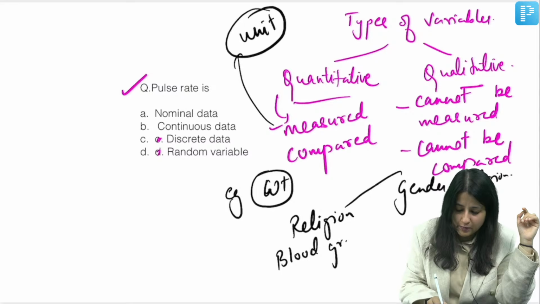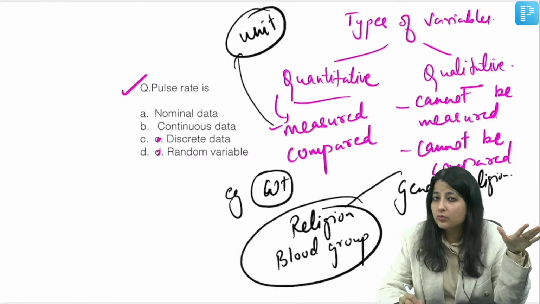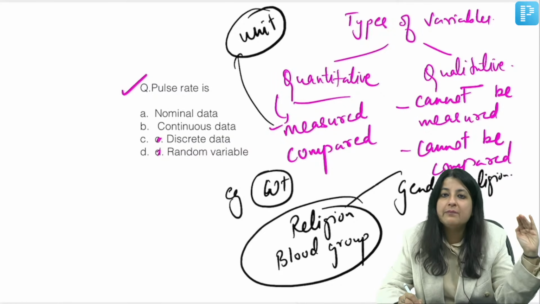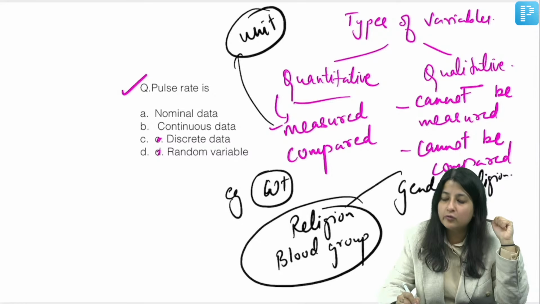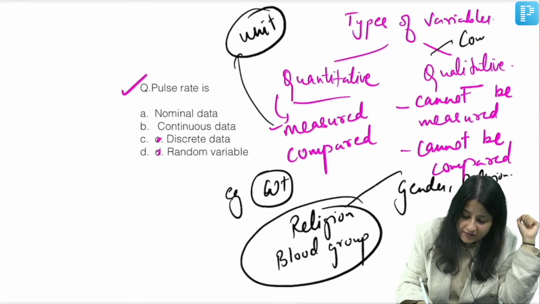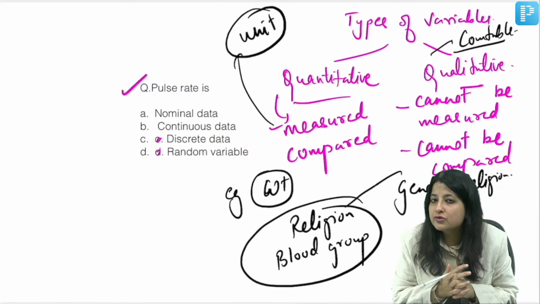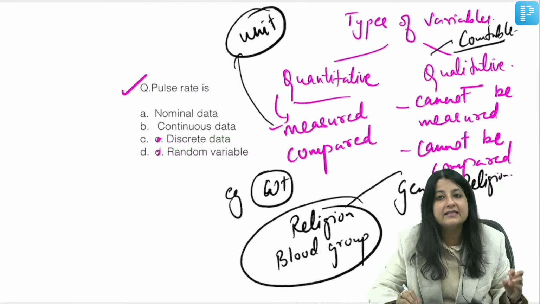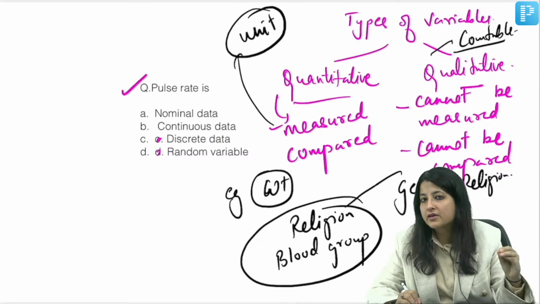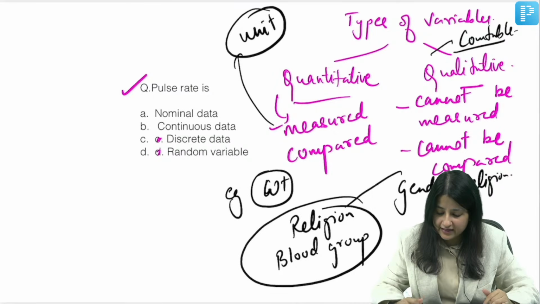No, there is no unit for gender, there is no unit for blood group. It cannot be measured, but you can say, ma'am, we can count how many students belong to blood group A. So please remember, qualitative is countable, not measurable. That's the first difference that you should know. Whenever you get any variable, the first thing to ask yourself is: is it measurable or not? Measurable means does it have a unit or not. So the first classification is quantitative and qualitative.